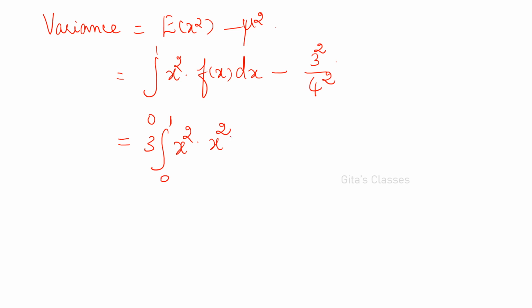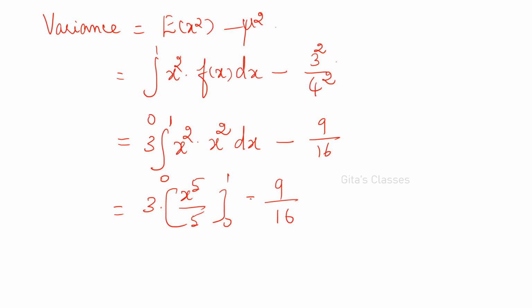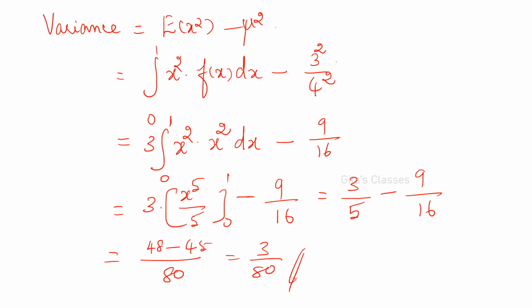Okay. So 3 into x power 4 into dx minus 9 by 16, which is equal to 3 into x power 5 by 5 from 0 to 1, minus 9 by 16. So 3 by 5 minus 9 by 16, and 80 is the LCM. So 3 into 16, 48, minus 45. So 3 by 80 is the variance. Okay.